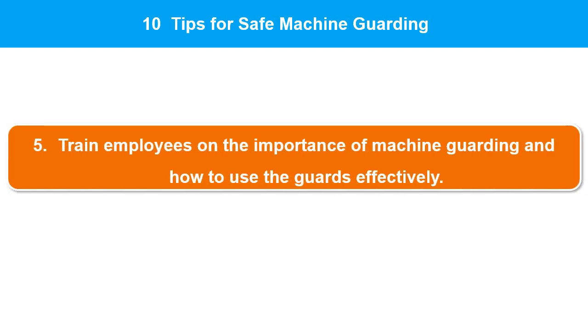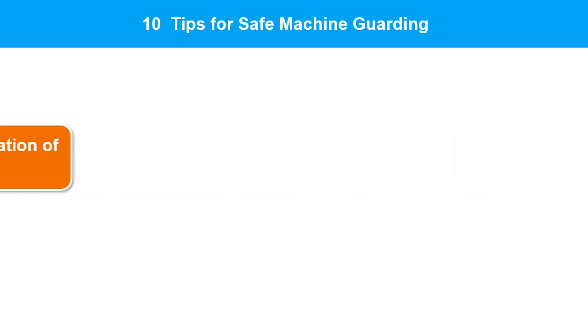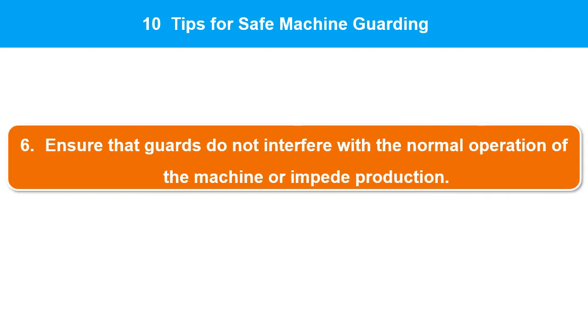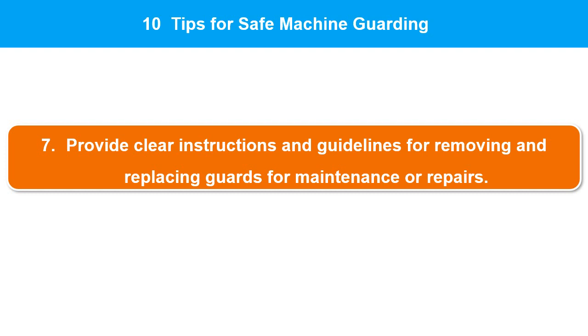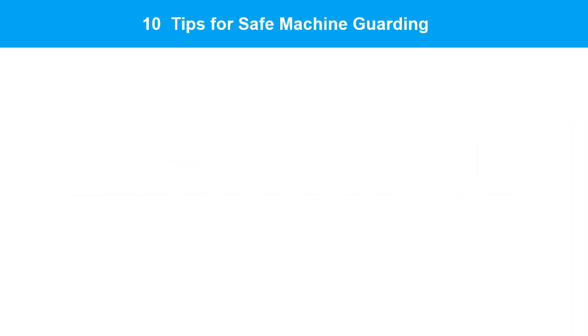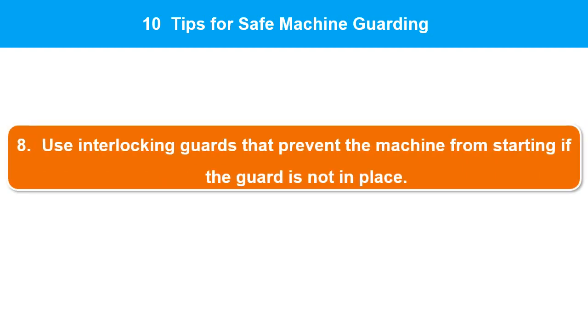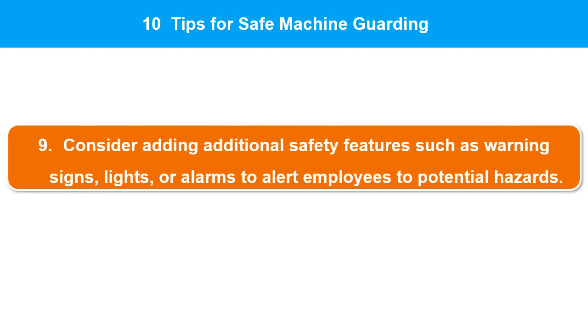5. Train employees on the importance of machine guarding and how to use the guards effectively. 6. Ensure that guards do not interfere with the normal operation of the machine or impede production. 7. Provide clear instructions and guidelines for removing and replacing guards for maintenance or repairs. 8. Use interlocking guards that prevent the machine from starting if the guard is not in place. 9. Consider adding additional safety features such as warning signs, lights, or alarms to alert employees to potential hazards.